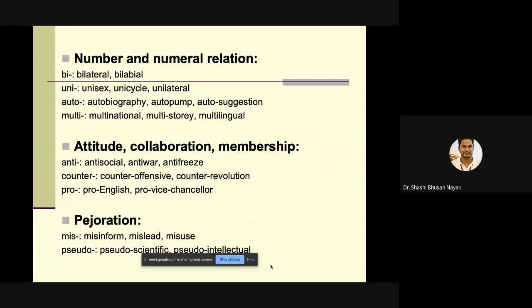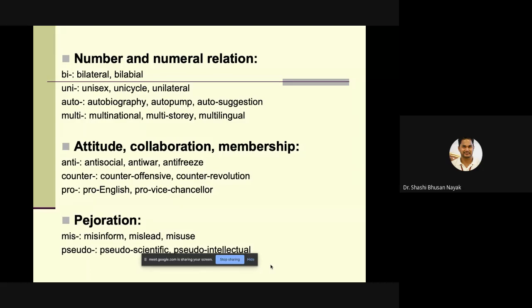Mind you, examples like this, semi-final or semi-final, either or either, both of them are correct. One is American pronunciation, one is British pronunciation. So do not criticize or fall for something like that, that somebody is saying it wrong or you do not know. You have to know both. But primarily we follow British English, so we have to follow British pronunciation. But if you go to America, you have to speak in their accent or their style, right? Then examples of attitude or collaboration or membership.